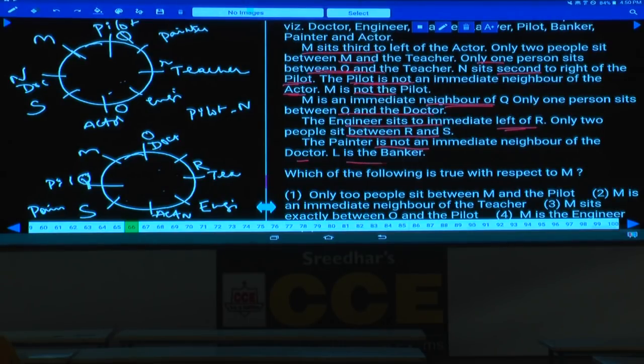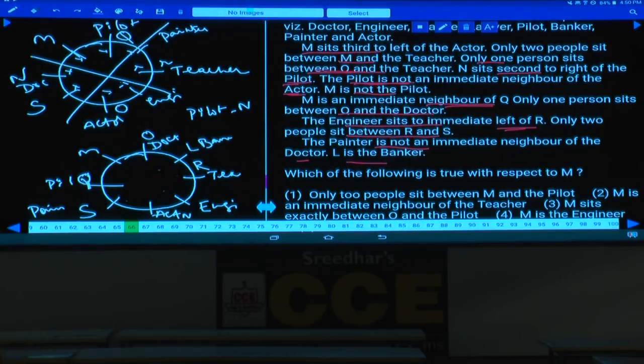Then L is the banker. Finally, we are having L as the banker. Now in this case, L is left over and this person is the banker. Now in this case, L cannot be at this place, cannot be here, cannot be here. That means there is no vacant place at all. Hence L banker is not at all possible in this case.